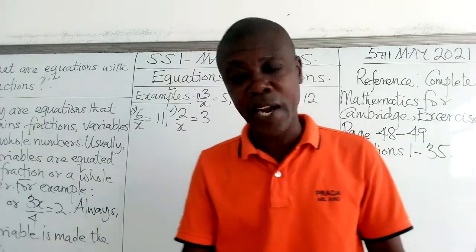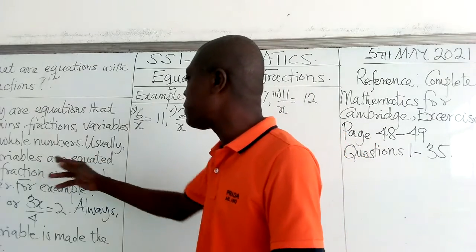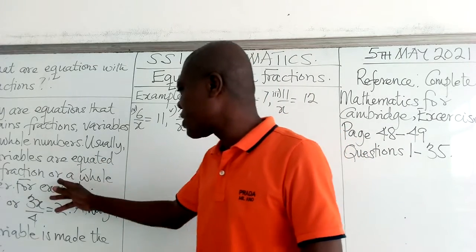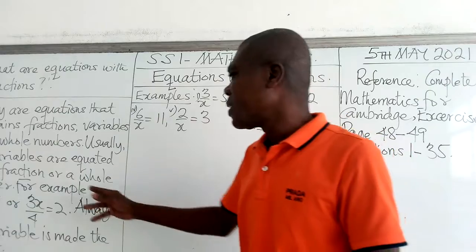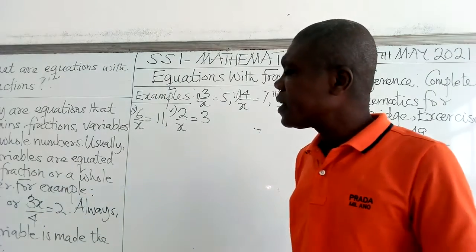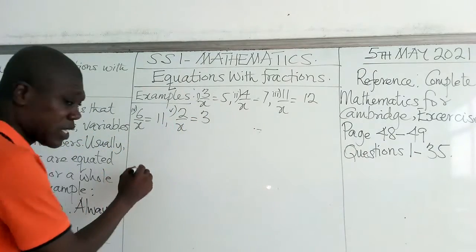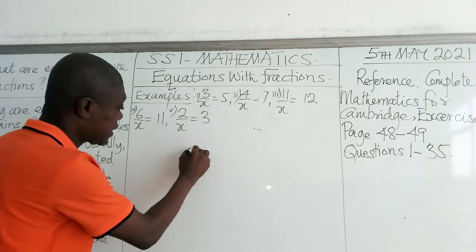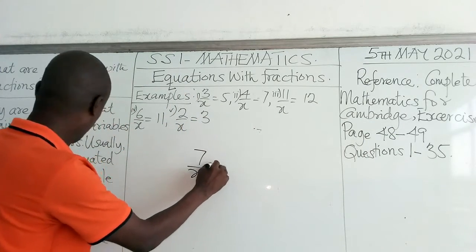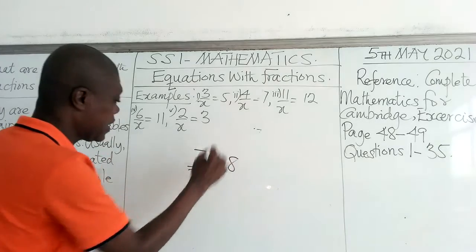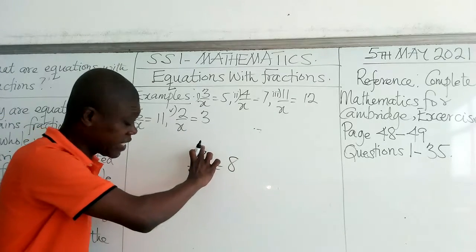Yes, I hope you remember now. Okay, now usually variables are equated to the fractions or a whole number. For example, 7 out of x. This is an example I want us to have a look at. 7 out of x equals 8. So you can see this is a fraction.